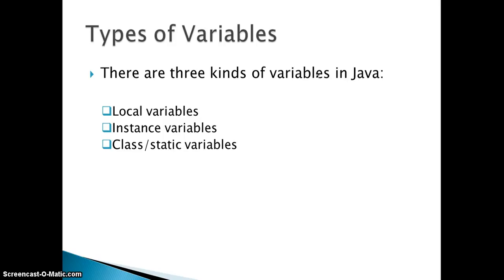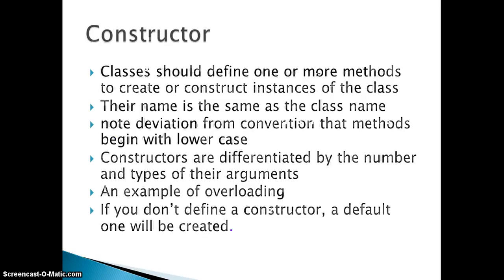Okay, these are like global variables. Only when the class is loaded into the JVM for the first time, these variables will be instantiated. These are like global variables and can be used to store a value which is static in nature, and has some value for all the instances, because as and when a class is loaded into the JVM, it gets instantiated, so it can have a value for all the instances. Okay, this is what a class or static variable is, and these are the types of variables that are available in Java.